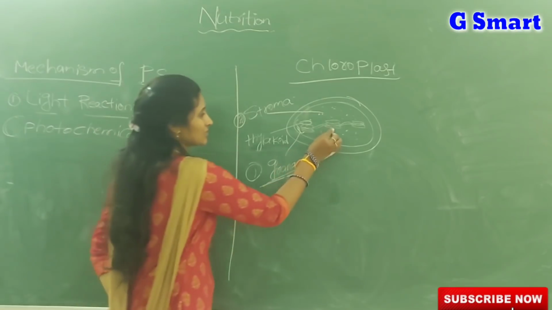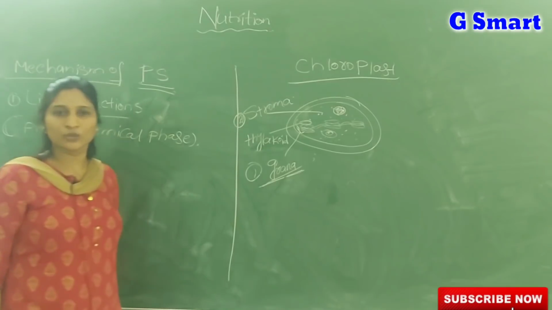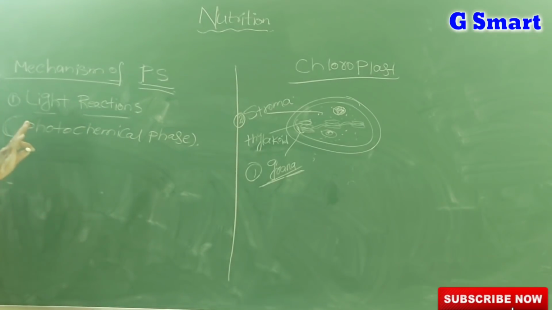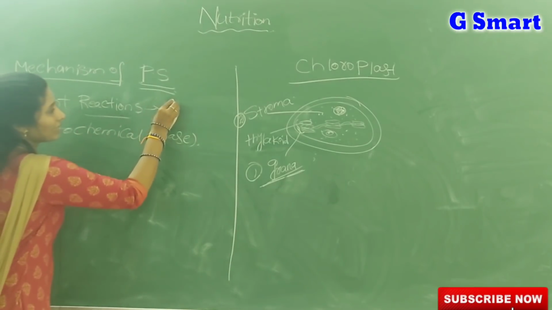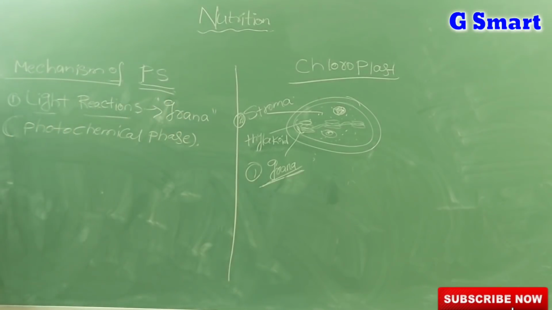Remaining small structures like starch granule and loop of DNA are also present, but we are not discussing them here. Mainly we have to remember only grana and stroma. Grana is the third membrane's folds, each fold we call a thylakoid, and a group of thylakoids we call grana, and the fluid portion we call stroma. So we can write: where light reactions occur, in the grana of chloroplast.